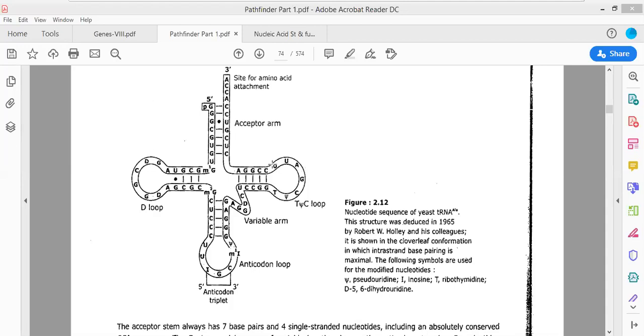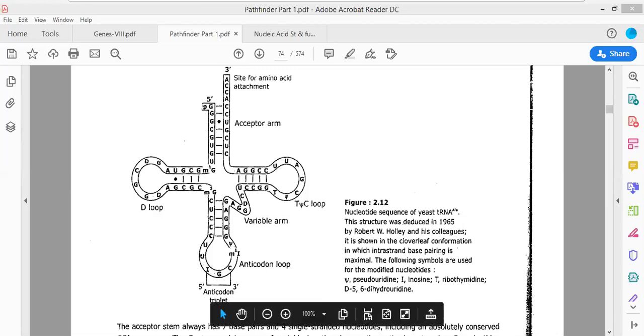The tRNA can be categorized into two different types: the type 1 tRNA and the type 2 tRNA, depending upon which aminoacyl tRNA synthetase they bind to. If they bind with the amino acid with the help of type 1 tRNA synthetase, then it would be type 1 tRNA, else it would be type 2 tRNA. We can also categorize the tRNA on the basis of their interaction with the aminoacyl tRNA synthetase enzyme.